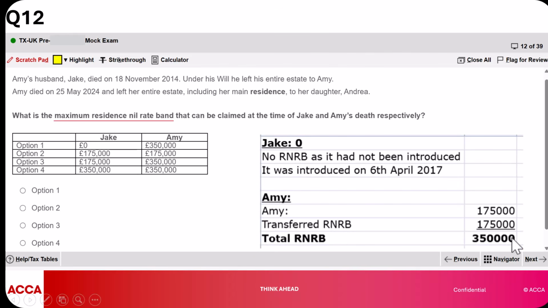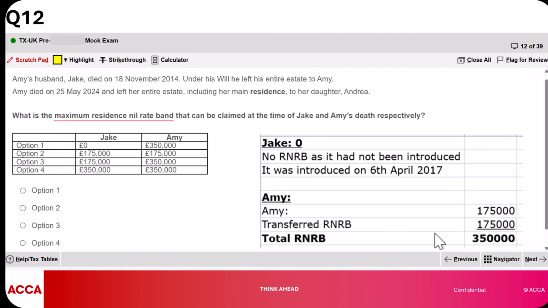So you'll now have 350,000. But I'd like us to note this. It doesn't matter if Jake did not qualify for the residence nil rate band, what matters in the operation of this relief is whether Amy qualified for it. So if Amy qualified for it, then we consider it. And that's why we considered it over here. Okay, I hope that makes sense.